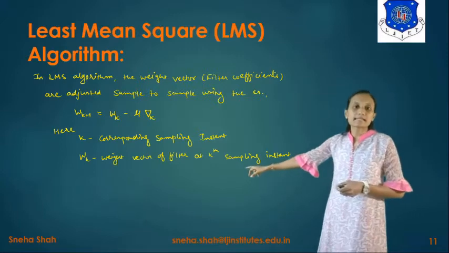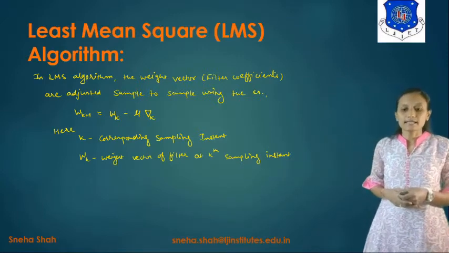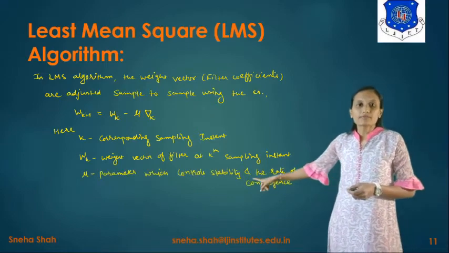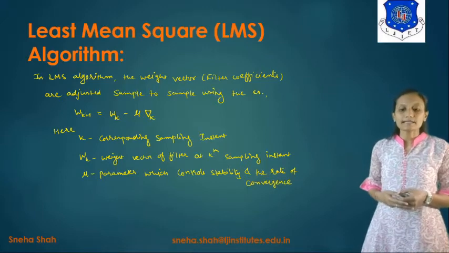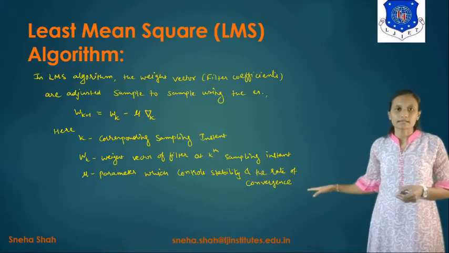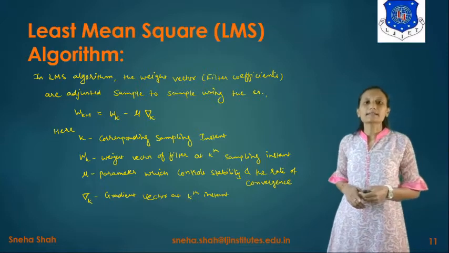Wk is the weight vector of the filter at the k sampling instant. The value of mu is a parameter which controls the stability and the rate of convergence, and del k is the gradient vector at the k phase.